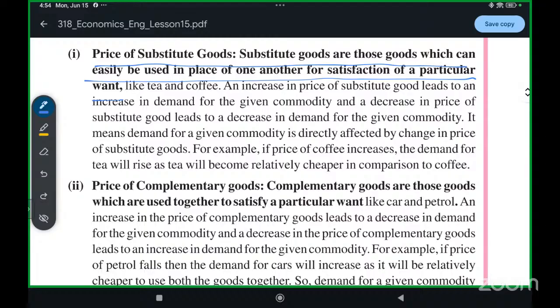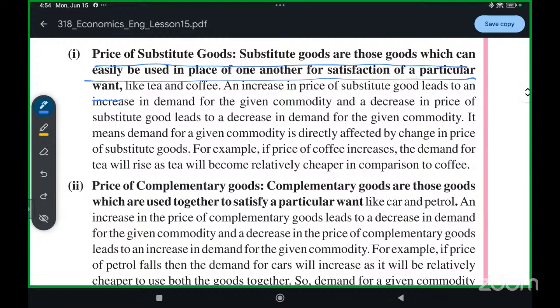That's what we will do. We will either buy vanilla or butterscotch because you want to buy ice cream, you're feeling very hot. So that vanilla or butterscotch that you're buying in place of chocolate ice cream is substitute goods.